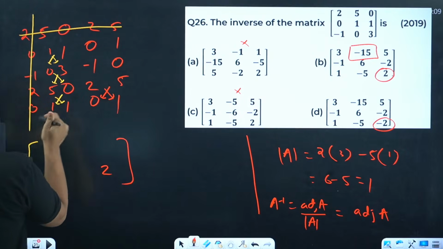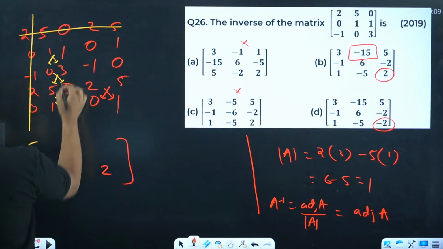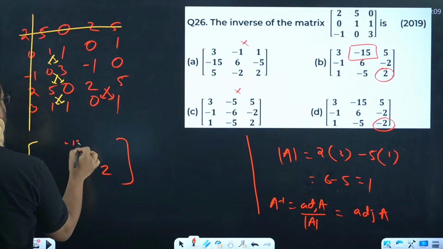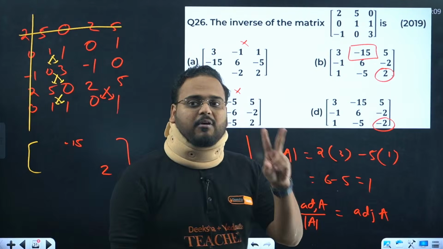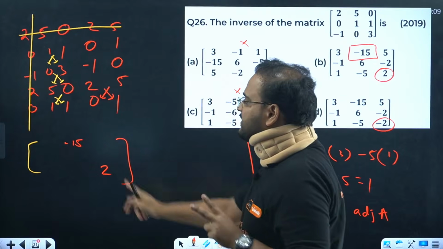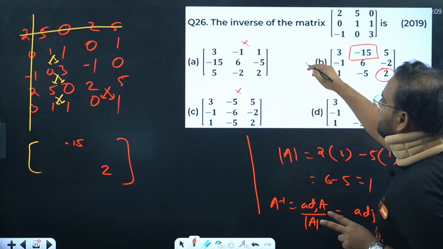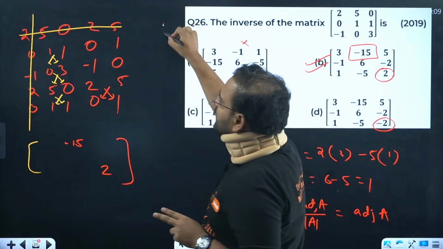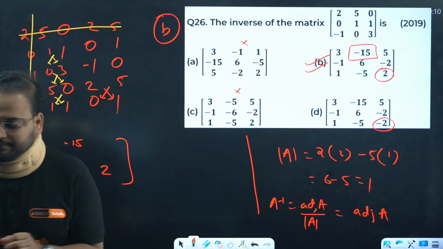Let's find the second term. Second term comes from here. 0 into 0 is 0 and 5 into 3. So I get here minus 15 only. Please check. 0 minus 15. The second term of the given inverse or adjoint is minus 15 and the last term is 2. Minus 15 and 2. Option is B. So yes, even the inverse question can be done within 1 minute.